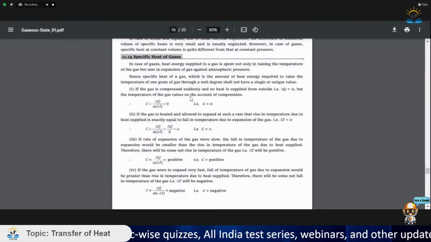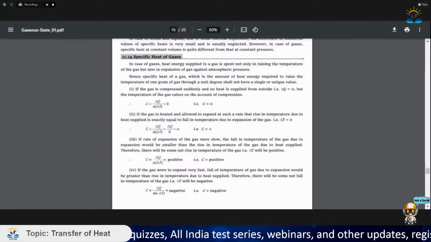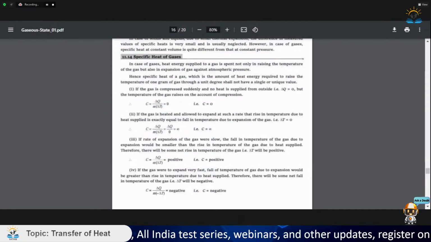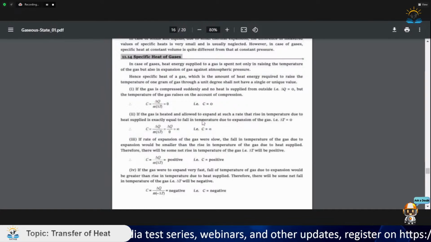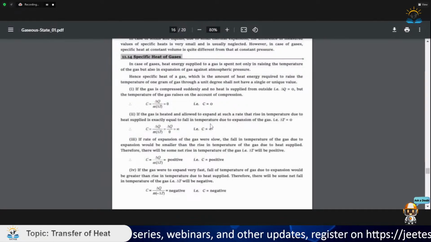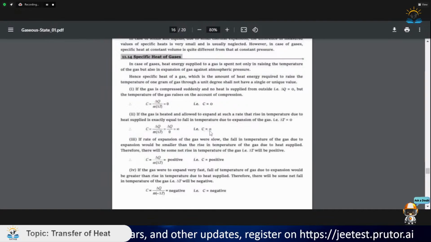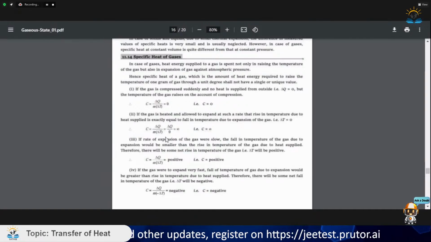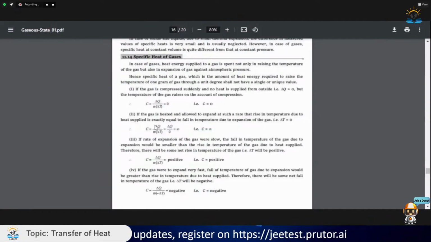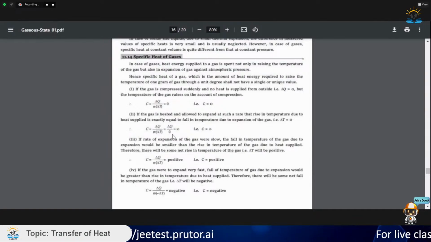If the gas is heated and allowed to expand at such a rate that the rise in temperature due to heat supplied is exactly equal to the fall in temperature due to expansion of the gas, this is talking of a process that takes infinite time. This is talking of the ideal process. So there would be no change in temperature, delta T would be equal to zero, and we get C is equal to infinite.